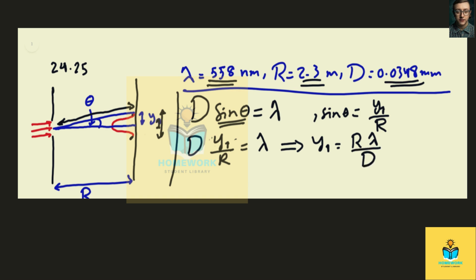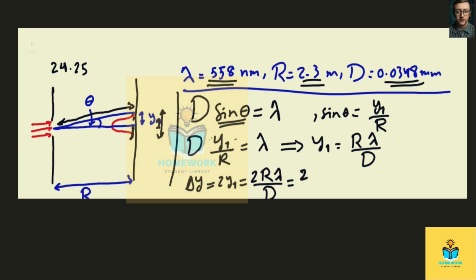But actually the question is not asking for y1, it's asking about the width of the central peak, which would be twice y1, right? Because this distance is y1 and this distance is y1 as well. So we can call the width of the central peak delta y, which is 2y1, which will be 2 times r times lambda over d, and then we can substitute for everything here.